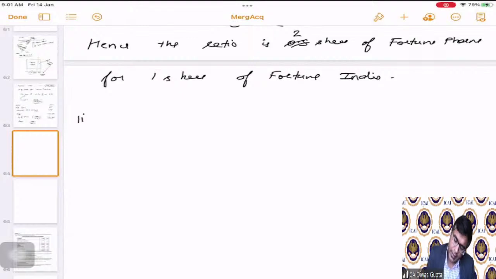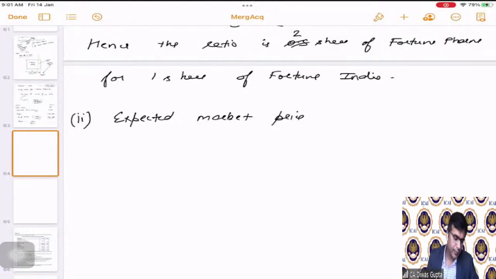So the second part, expected market price of Fortune India, which is FMCG.